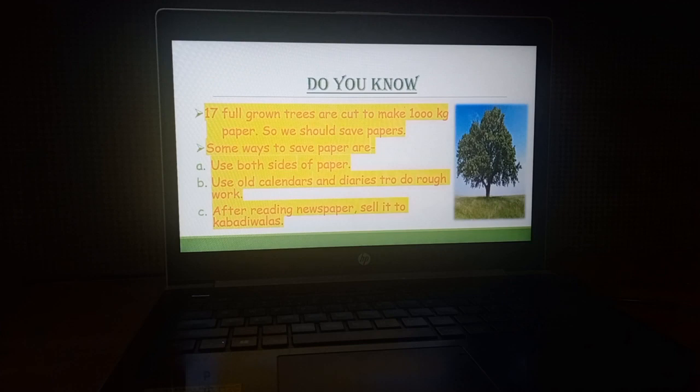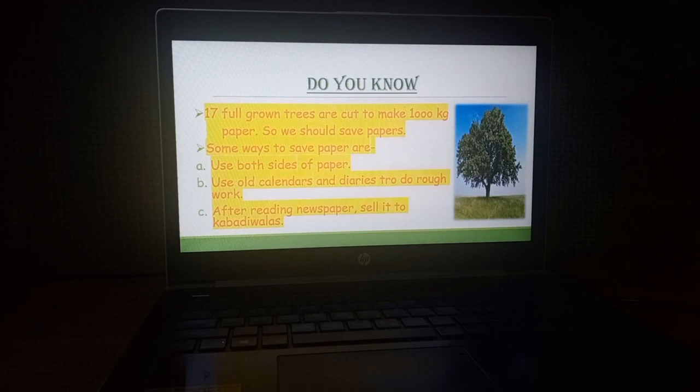So students, whenever you use paper, whether it is a newspaper or a paper from your notebook, your diary, your book, magazine, wherever you are using paper, always try to save the paper, because a living organism, that is a tree, has sacrificed its life for you. So always use paper wisely. Never ever waste a bit of paper.